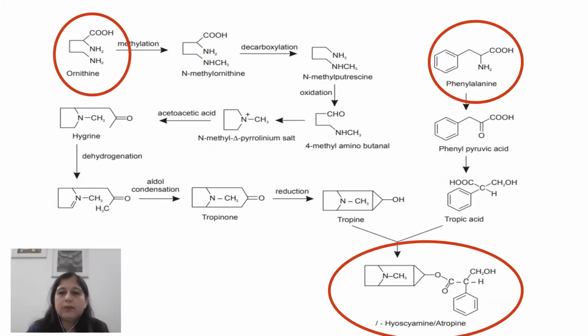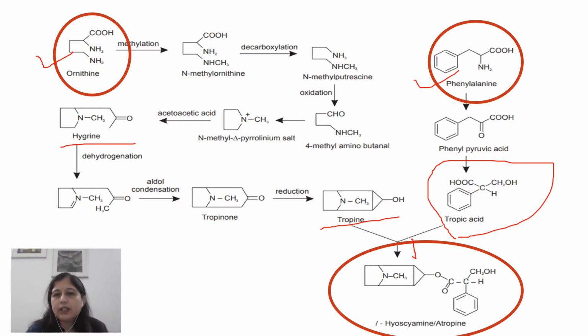If we look at the biosynthesis of tropane alkaloids, as we have already discussed in unit 1, the main precursors of these tropane alkaloids are ornithine as well as phenylalanine. The ornithine gets converted to hygrin, which gets further converted to tropine, whereas phenylalanine gets converted to tropic acid, and when they come together, they give rise to different types of tropane alkaloids like hyoscyamine, atropine, hyoscine, etc.